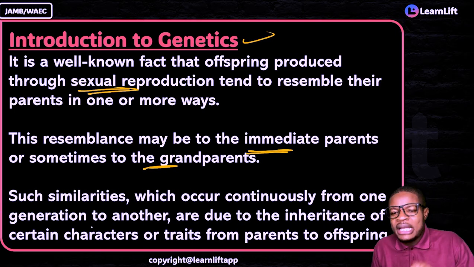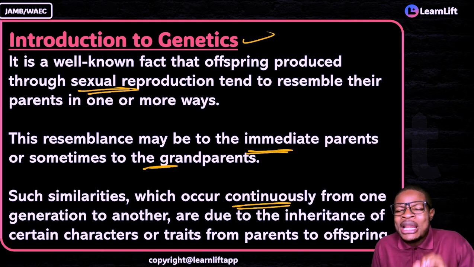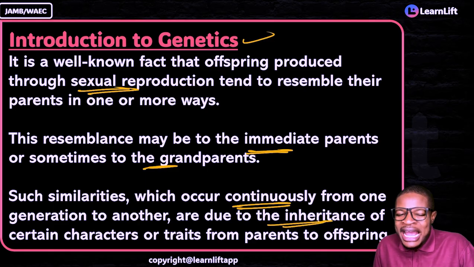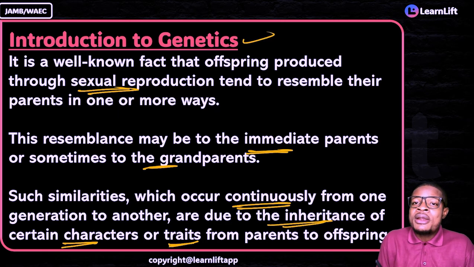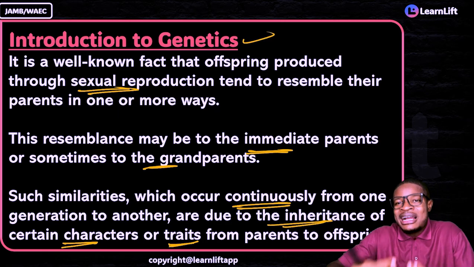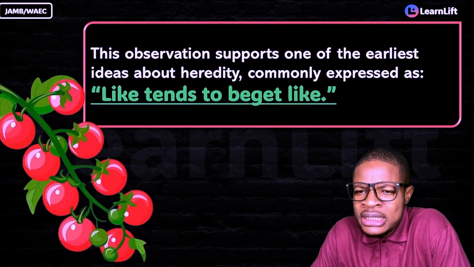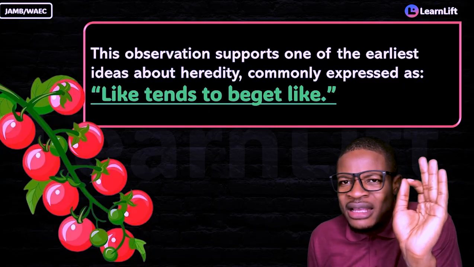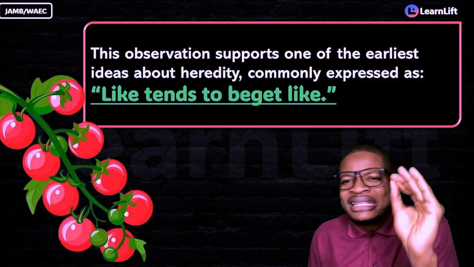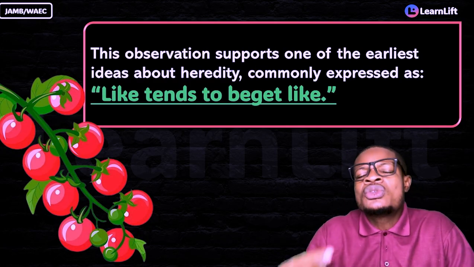So such similarities, which occur continuously from one generation to another, are due to the inheritance of certain characteristics or traits from parents to their offspring. In other words, it is the parents that have passed on some characters down to their offspring. And it's important to notice that this observation supports one of the earliest ideas about heredity that scientists were considering, and they gave it a simple term: likes tends to beget likes.